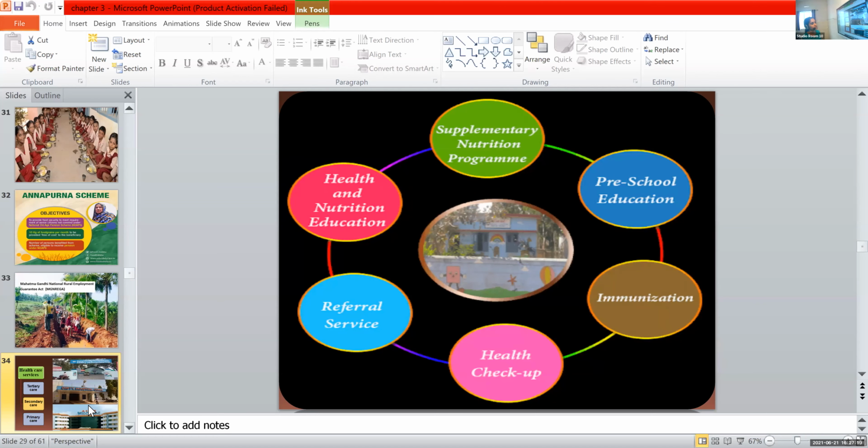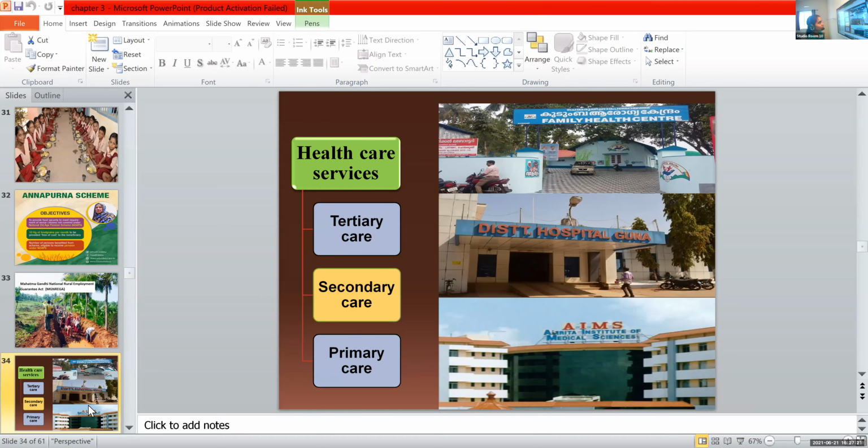Then summarize. We're almost there. Healthcare means we need to maintain our health as well as control certain diseases under this service. In India, healthcare is divided into 3 levels: tertiary care, secondary care, and primary care.